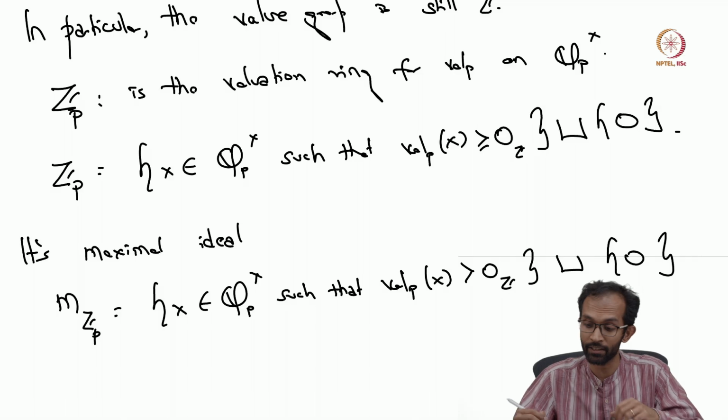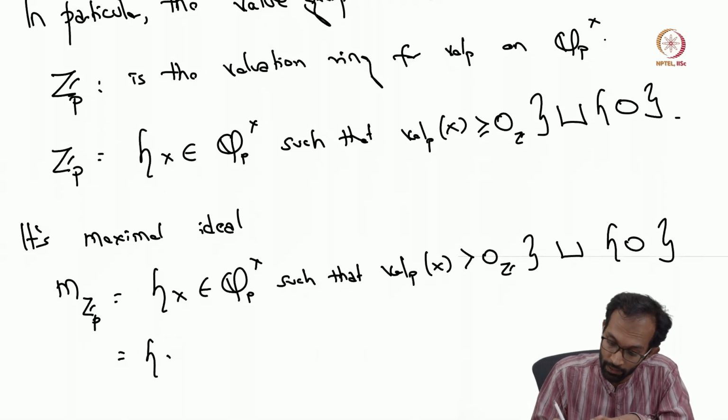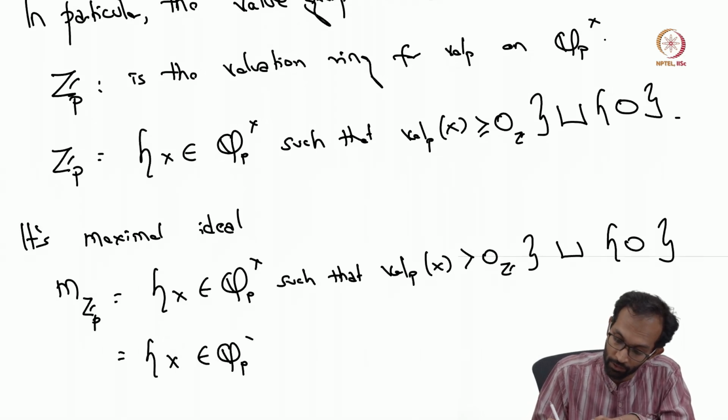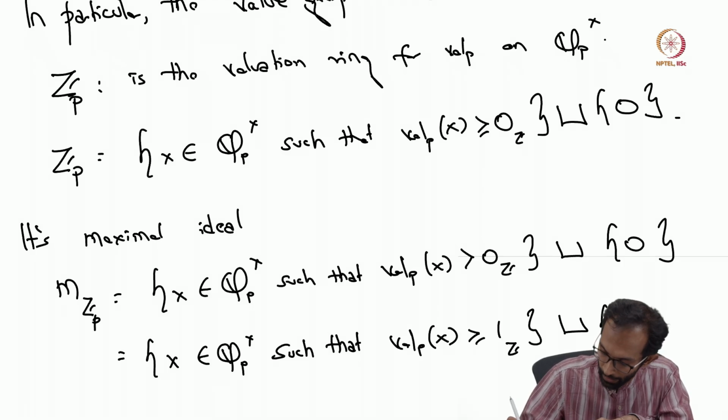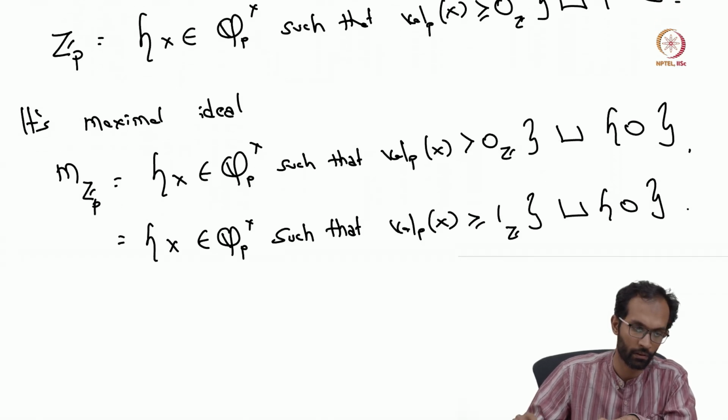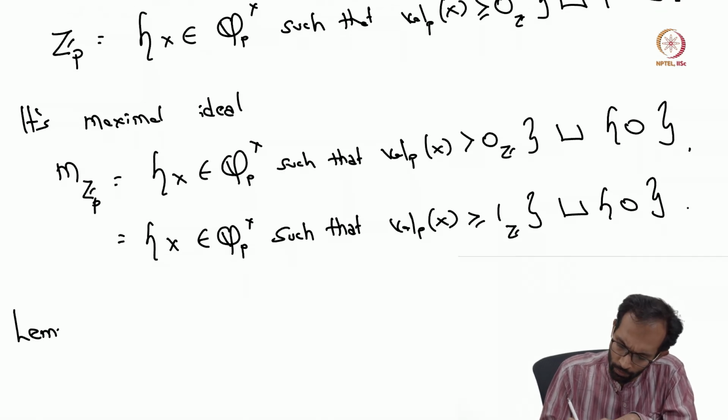If you're strictly larger than 0, then you must be at least 1. So the maximal ideal is in fact the set of all elements in Q_p cross such that the p-adic valuation is larger than or equal to 1, along with the additive identity.